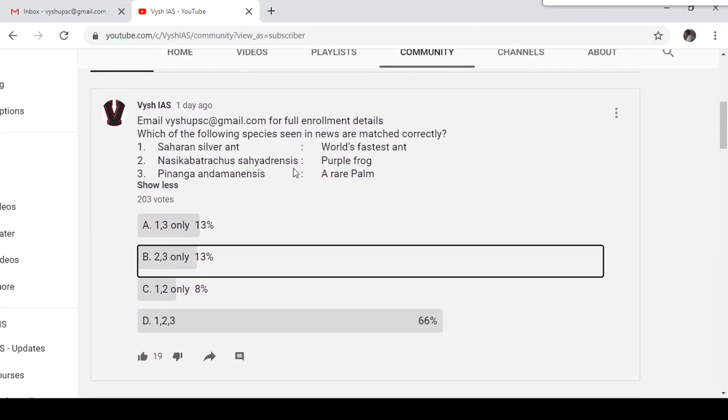This one is actually in Western Ghats. It's a purple frog. It was in news last year also. Then this Pinanga Andaman is, you know, in Andaman Nicobar. And yesterday one student came and commented like, you are putting irrelevant questions. UPSC will not ask such questions.